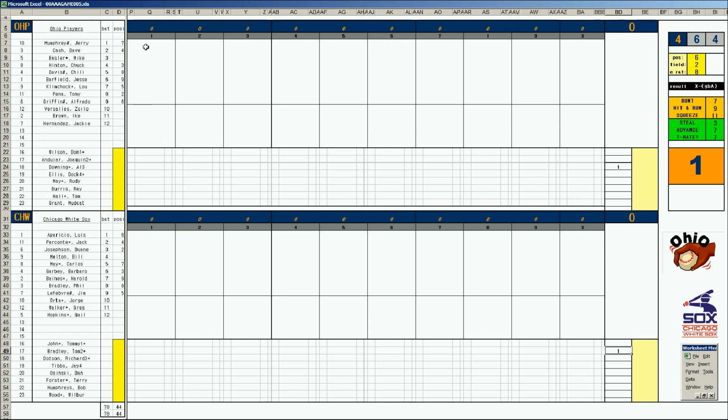Jerry Mumphrey leads off for the Ohio Players, and he lines to first. Dave Cash skies to left, and Mike Easler walks. Chuck Hinton bounces to first. This is Barbaro Garbe, the backup first baseman, and he makes the play. The regular first baseman is Gary Walker, who sits against lefties.